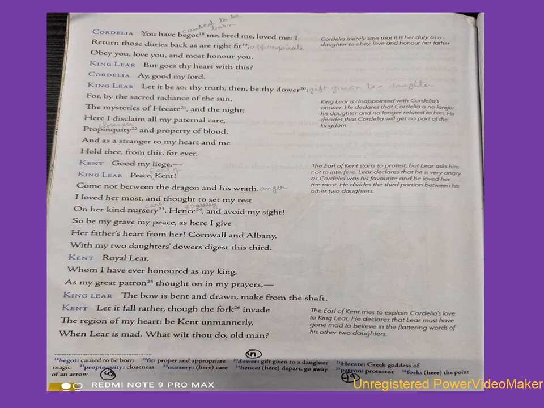King Lear: Let it be so, thy truth then be thy dower. For by the sacred radiance of the sun, the mysteries of Hecate and the night, here I disclaim all my parental care, propinquity, and property of blood, and as a stranger to my heart and me, hold thee from this forever.